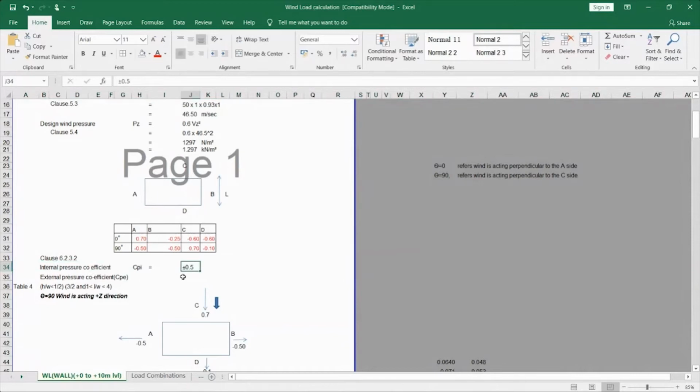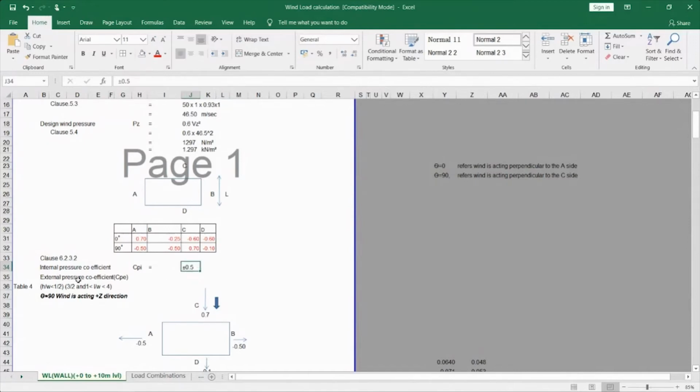You have to calculate this if you're doing a big project, and see how your buildings are placed and how much wind pressure will affect your building during the construction itself, because it will not be a safe period during construction; your columns will be facing heavy winds at some time. Considering that, I've taken a Cpi of plus or minus 0.5, which is the internal pressure coefficient.